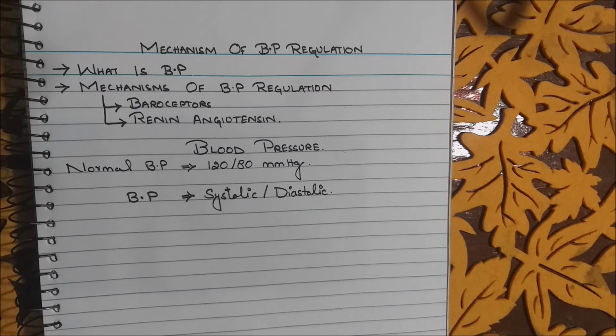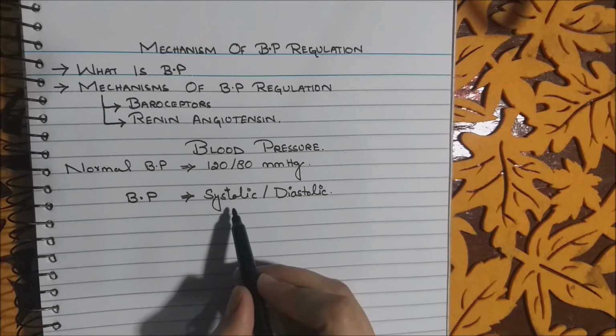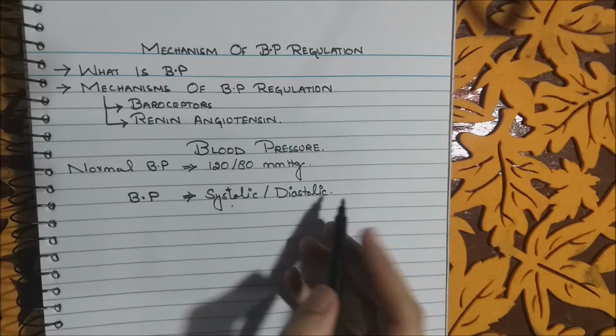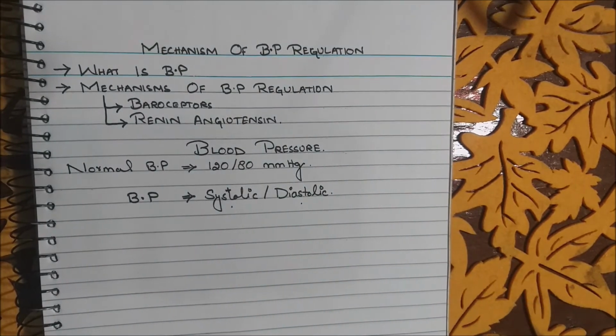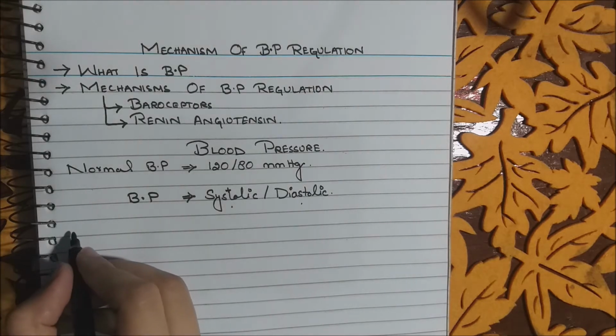Systolic blood pressure is defined as the pressure exerted on the walls of blood vessels when the ventricles contract and the blood moves out from the heart. While the diastolic blood pressure is defined as the pressure when the heart relaxes between the beats and the atrium fills up. The pressure exerted at that time is known as diastolic blood pressure.